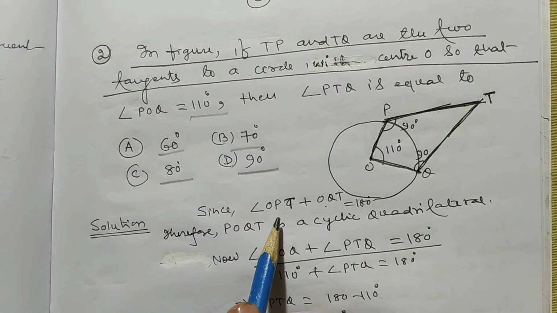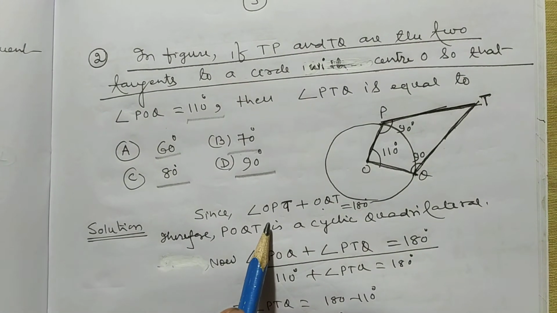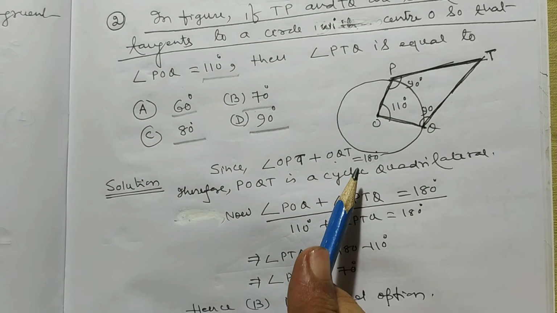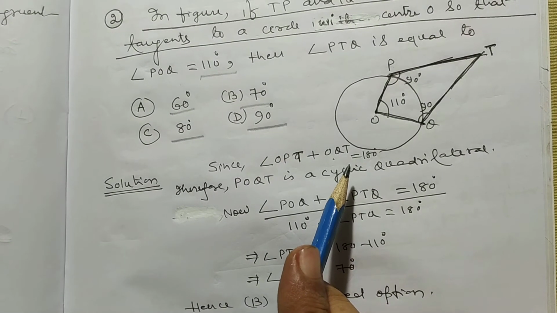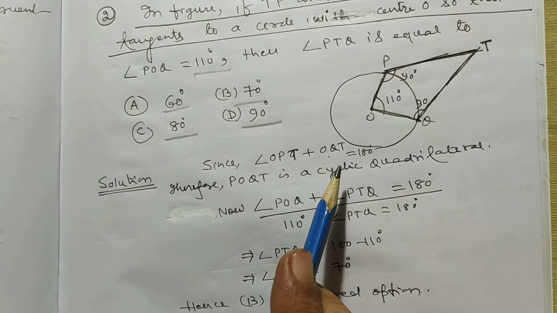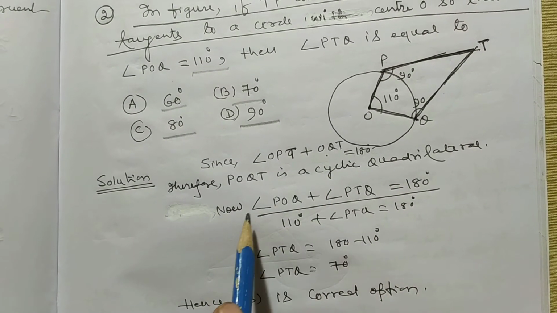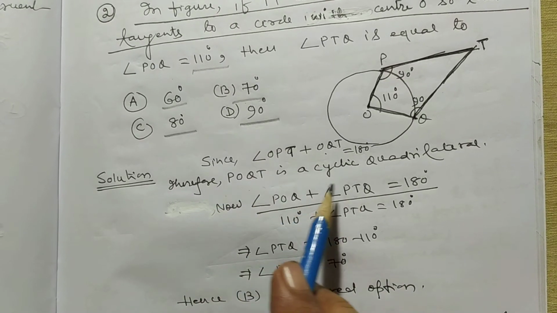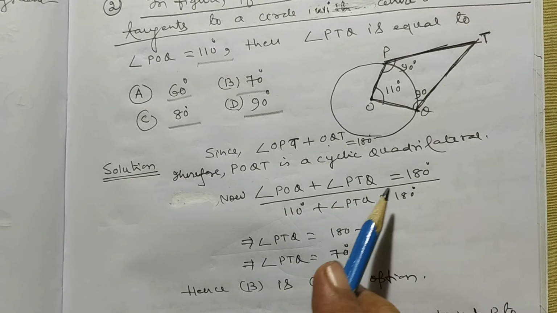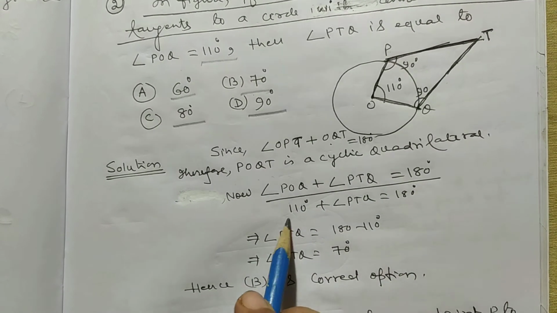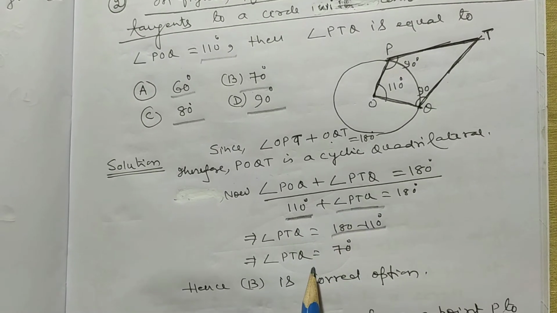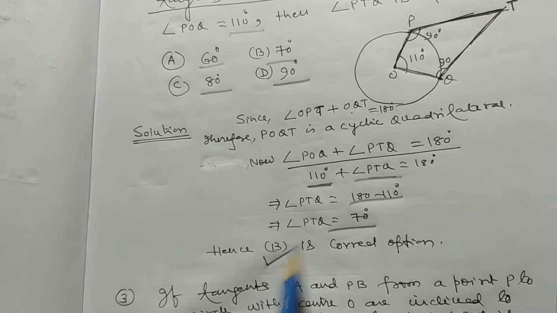Since angle OPT and angle OQT are each 90 degree, because PT and QT are the tangents at the points P and Q, therefore POQT is a cyclic quadrilateral. Now, angle POQ plus angle PTQ is equal to 180 degree, POQ is equal to 110 degree, and PTQ is equal to 180 minus 110, that is 70 degree. Hence, B is correct option.